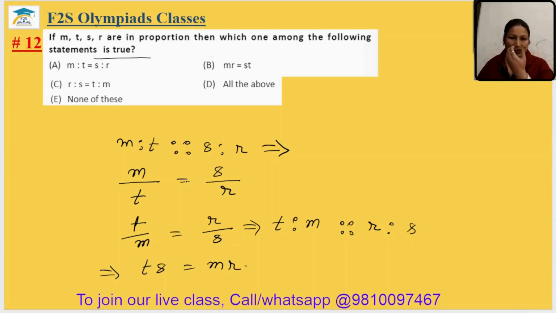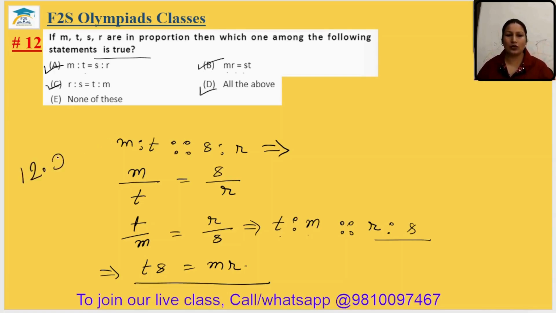Ab aap option mein dekh lo. M is to T equal to S is to R, true. M R equal to T S or S T, yes. Now abhi dekho R is to S double is to T is to M, yes. Ye bas sirf exchange ho gaya. All of the above will be the answer. 12th answer is all of the above.